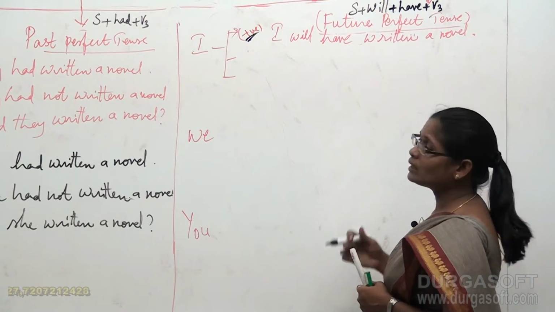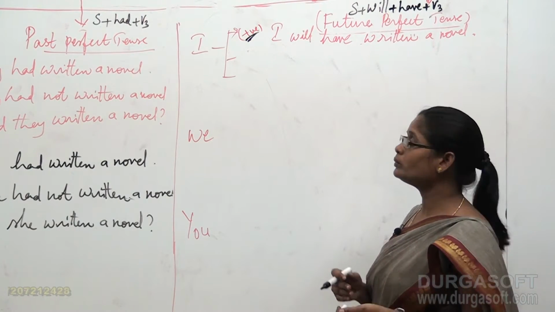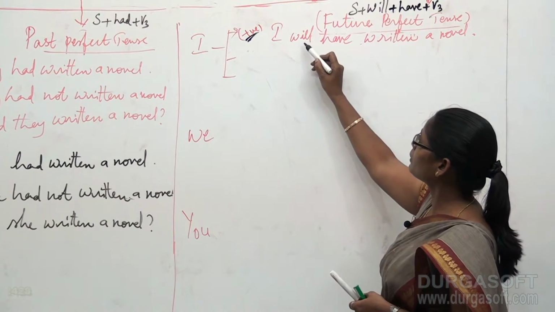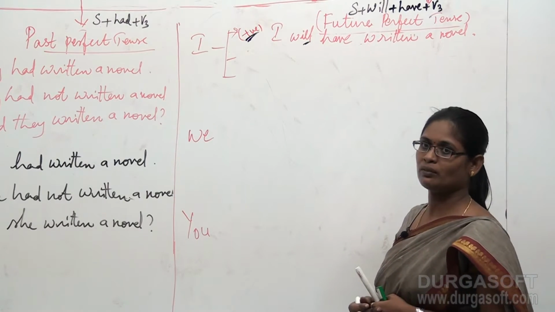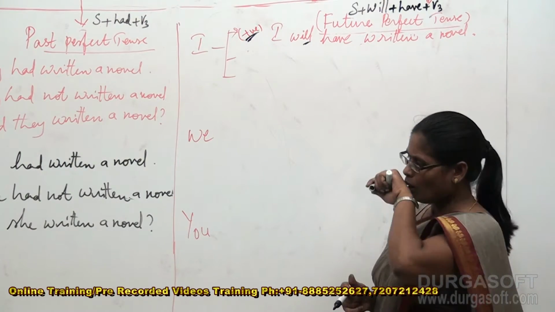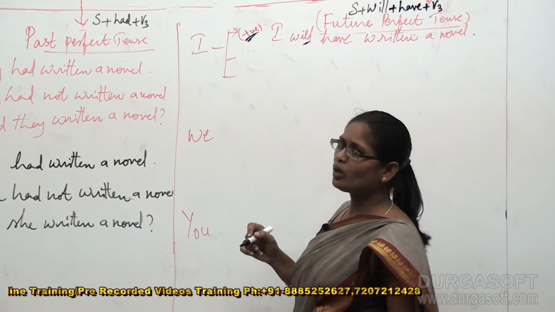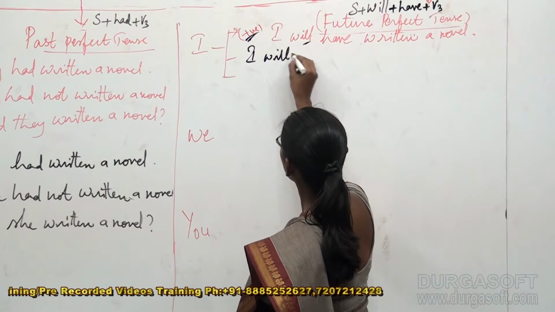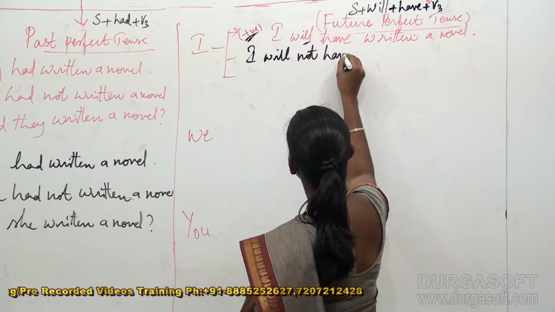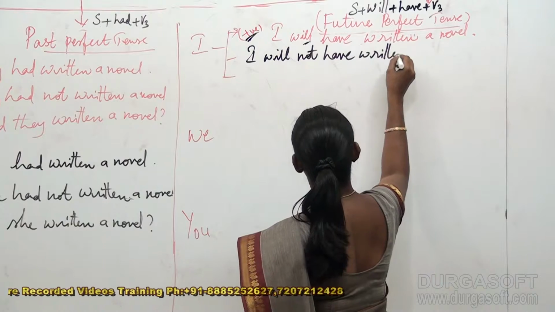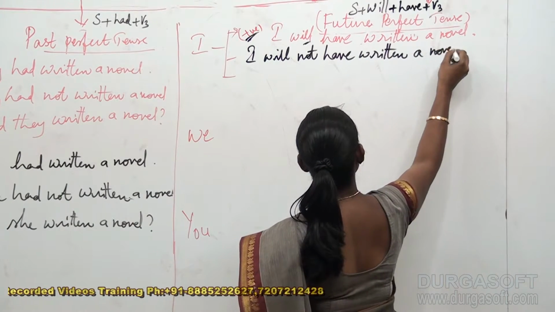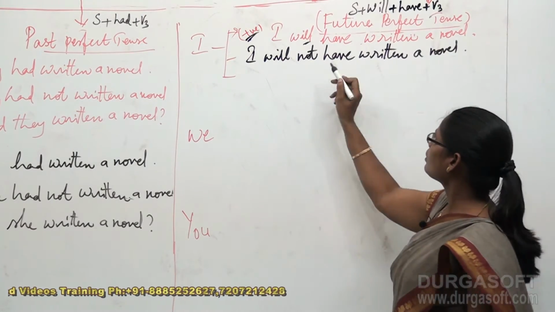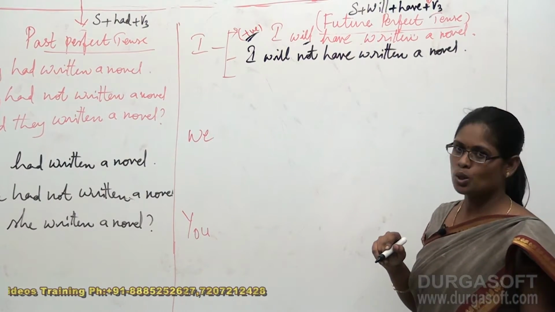Now, as mentioned earlier, where am I supposed to indicate not? Exactly. That is after my first mentioned helping verb, that is will. So if I indicate not after will, automatically it becomes: I will not have written a novel. Correct? So it has become this way. I will not have written a novel.